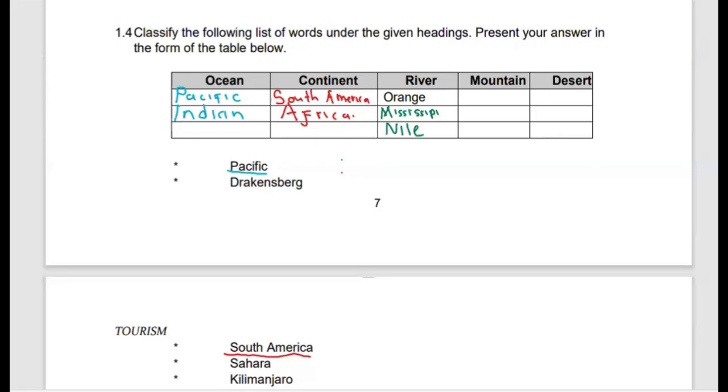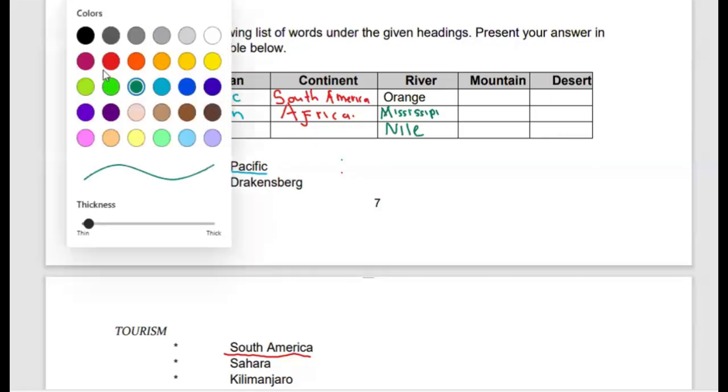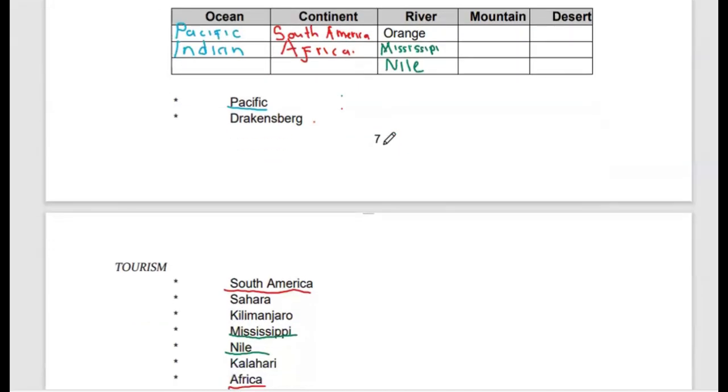Now moving on to the next column, where we are required to provide mountains. The first mountain we have is the Drakensberg Mountain. Then the second one is Kilimanjaro.